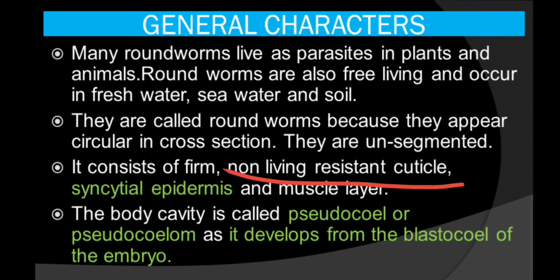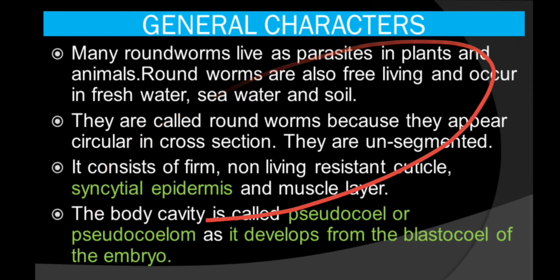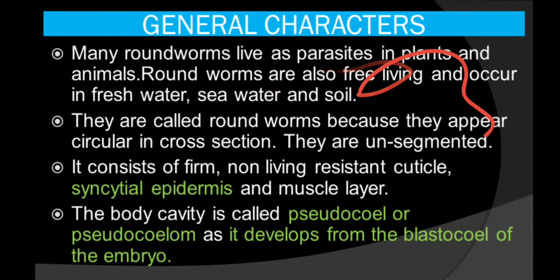That's why they are not digested by our stomach, because they have a resistant layer called cuticle. And this is the characteristic feature, syncytial epidermis. A layer is there which is filled with cytoplasm and contains numerous nuclei. That type of epidermis is called syncytial epidermis, and a muscle layer is present.